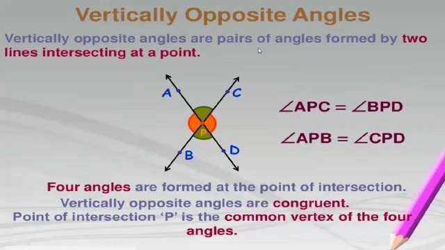So these orange shade angles, I'll name them: angle APB and CPD are vertically opposite, and angle APC and BPD are also vertically opposite angles, and we write their names in pairs. They are not written as a single name.